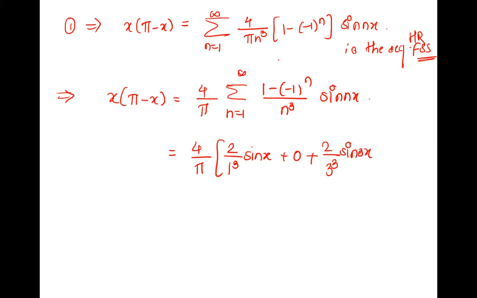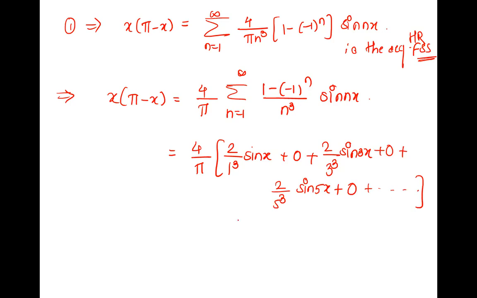What if it is 4? 0. What if it is 5? 2 by 5 cube sin 5x. What if it is 6? 0. What if it is 7? 2 by 7 cube into sin 7x.